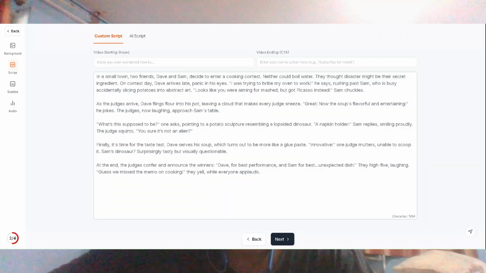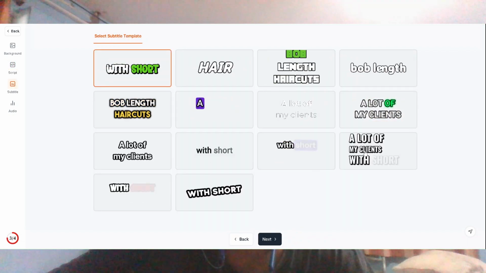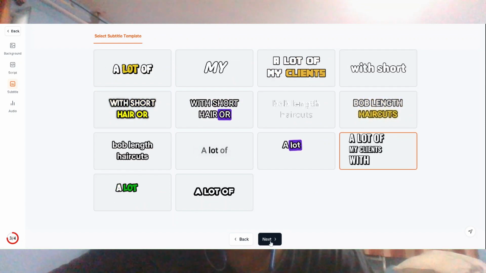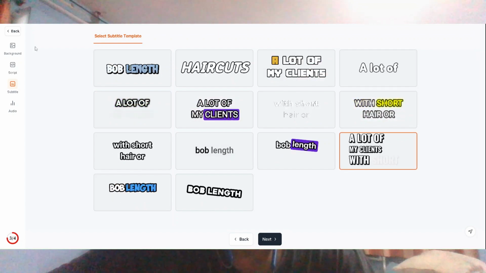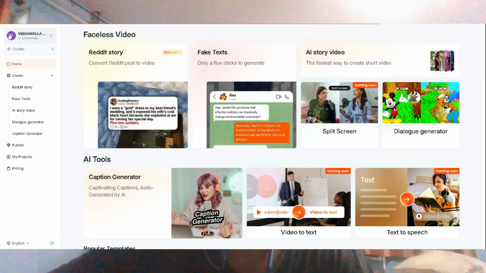See here. Here you have to write the hook and you have to write the call to action. After that, the script, click on next. After that, select the caption. After that, next. Okay.